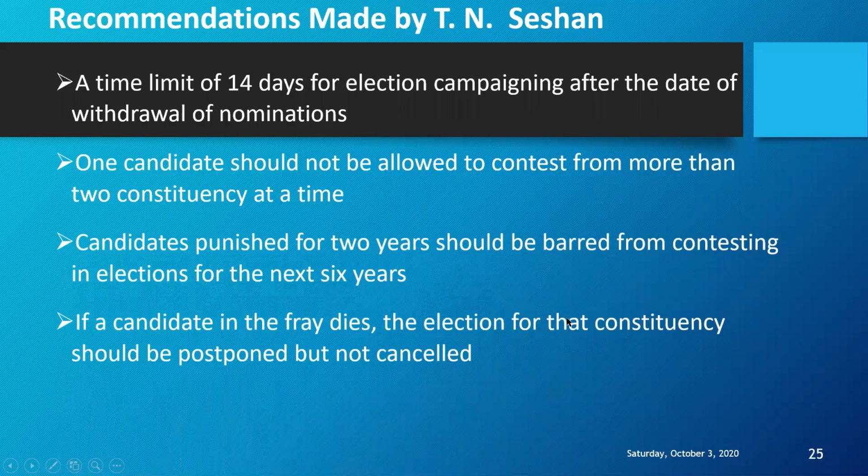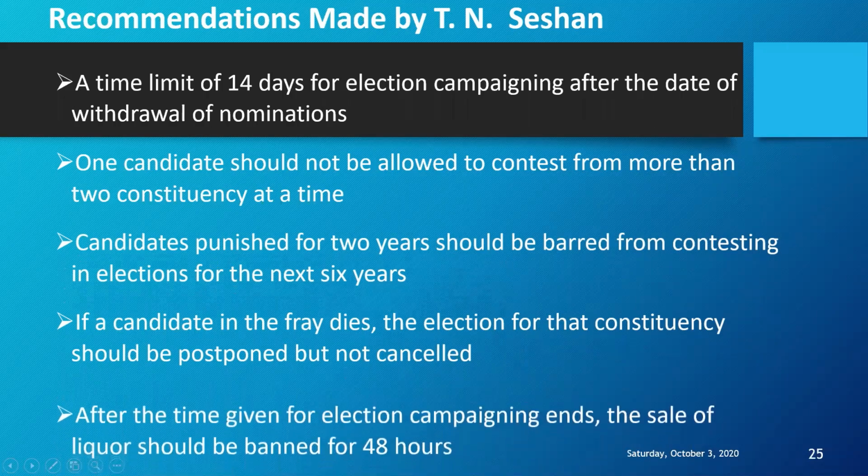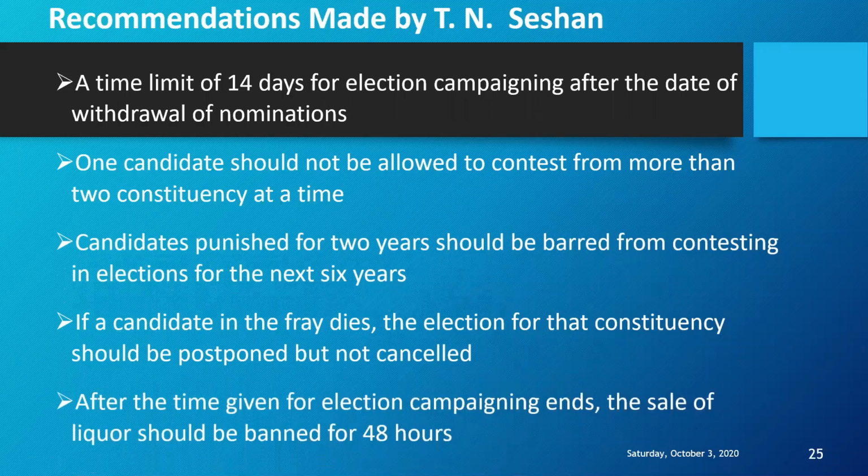If a candidate in the fray dies, the election for that constituency should be postponed but not cancelled. Entire cancellation is not needed. It can just be postponed and conducted at a later date in a by-election. After the time given for election campaigning ends, the sale of liquor should be banned for 48 hours. As I told you, liquor has a tremendous influence on voters. Supplying liquor and buying votes is common knowledge. So it should be banned.